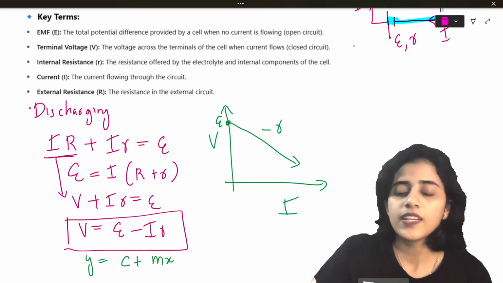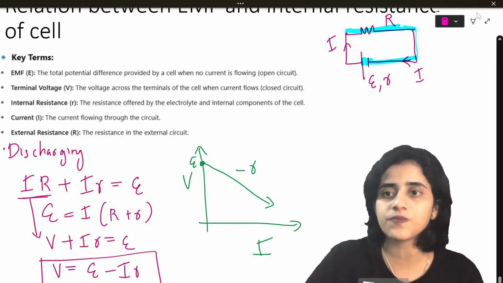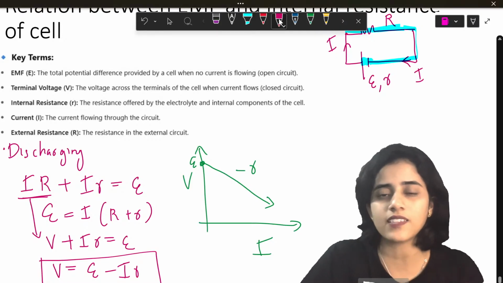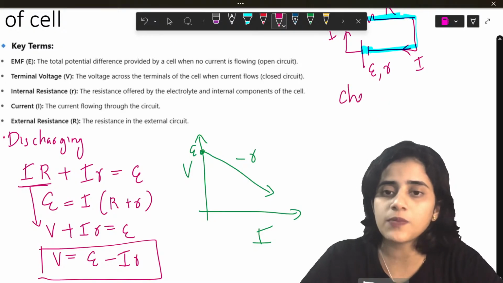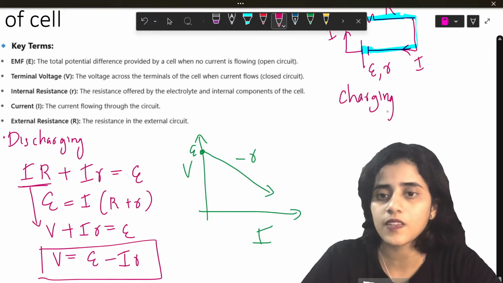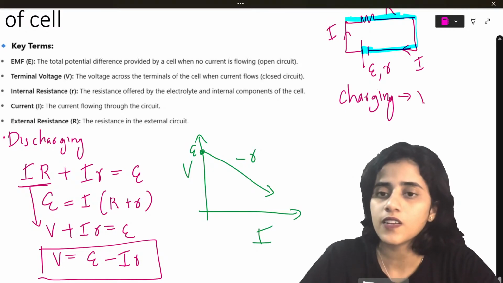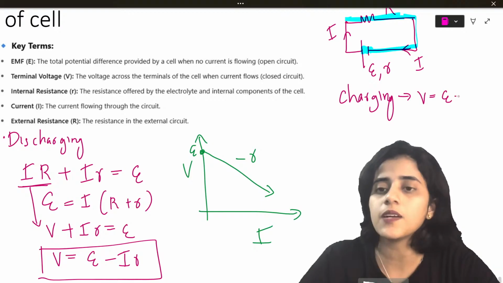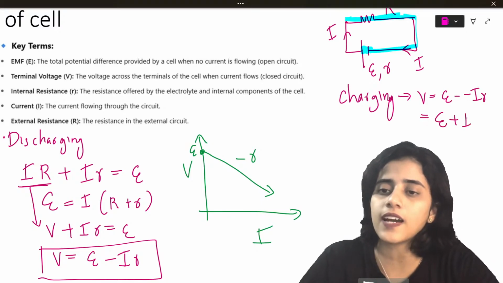Now, if it's charging, okay, that's not important, but I'll just tell you. When something is charging, the formula V is equal to E minus Ir will be V is equal to E plus Ir.